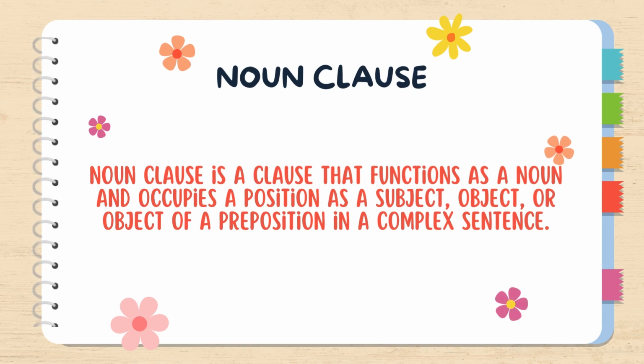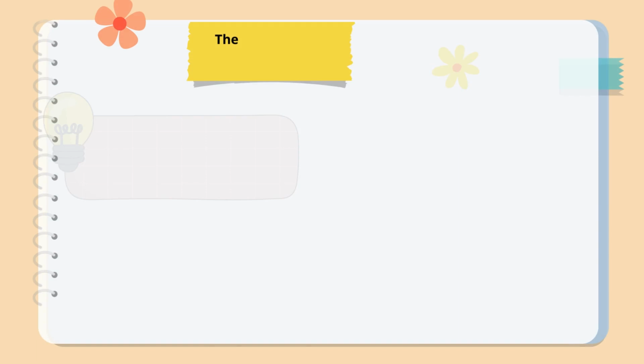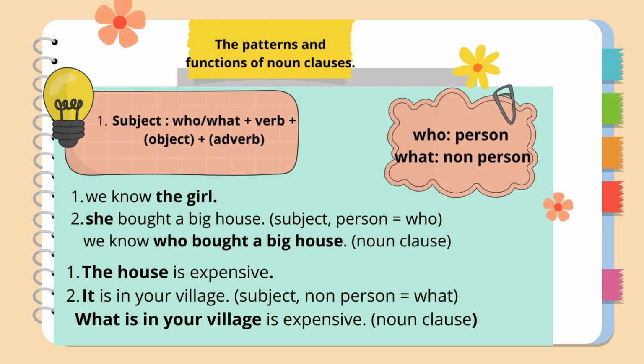I will explain to you about noun clause and adjective clause. Noun clause. A noun clause is a clause that functions as a noun and occupies a position as a subject, object, or object of a preposition in a complex sentence.